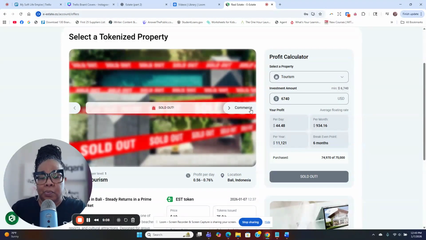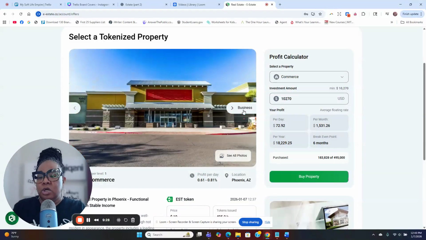Then we had a commercial property here that was in Indonesia. That one sold out. People bought the shares. So once the tokens are done, that's it. This is not an ongoing thing. You can only get your shares while it's available. That's why we want to share this with as many people as possible. And I'm in this stage where you could get in early. This is a business property, a commercial property.